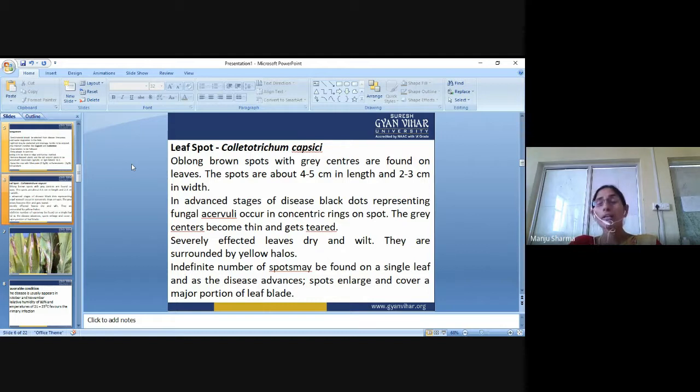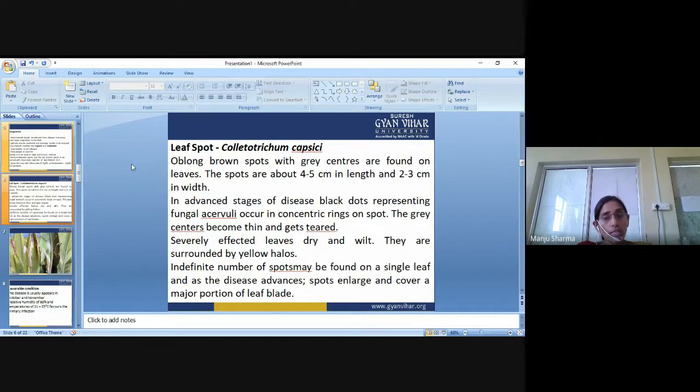So basically the color of the leaf spot will be gray in the center, and the spots are about 4 to 5 centimeter in length and 2 to 3 centimeter in width. In advanced stages of disease, black dots representing fungal acervuli occur in concentric rings on the spot.